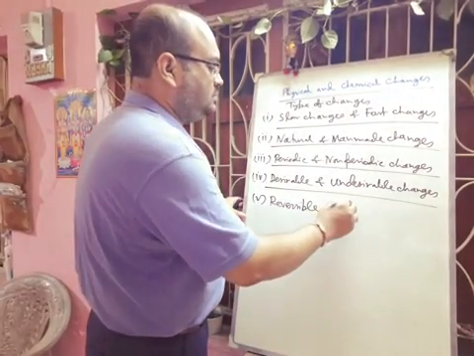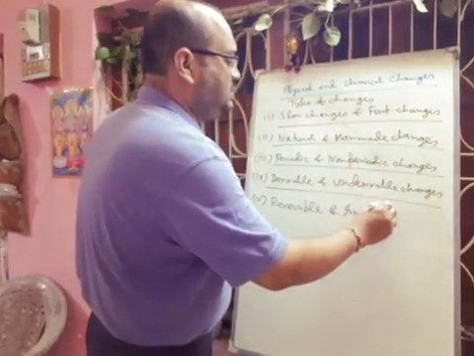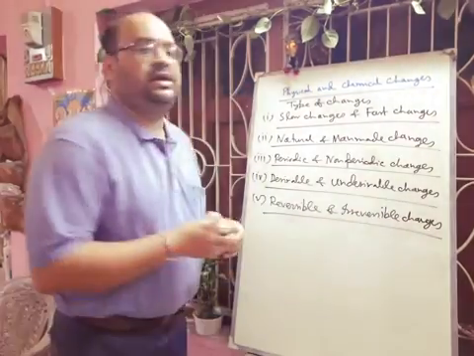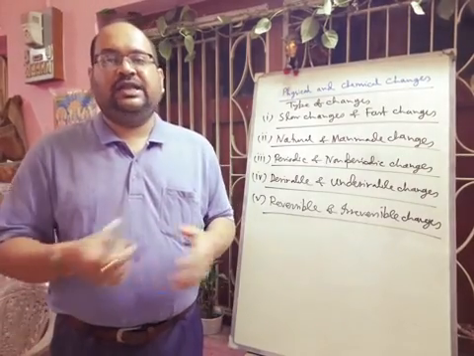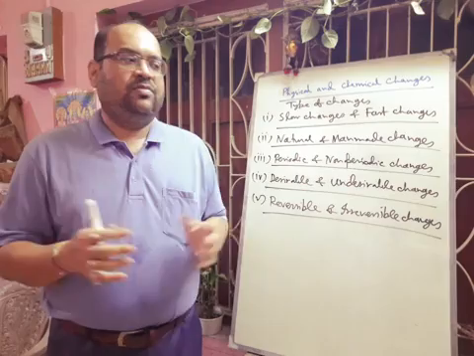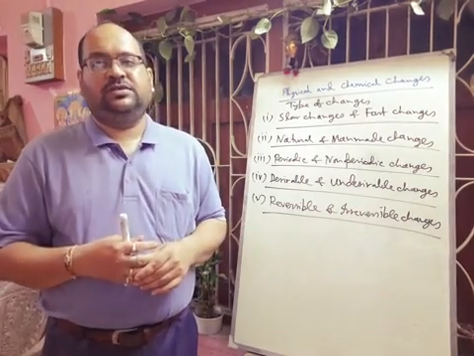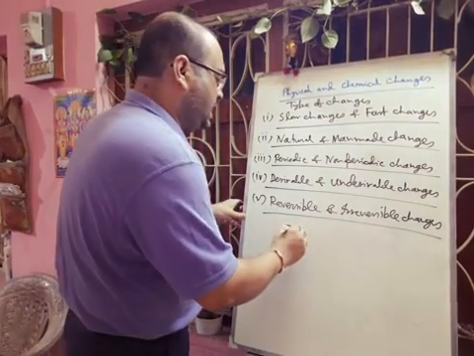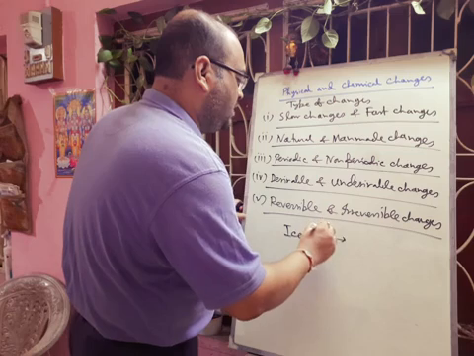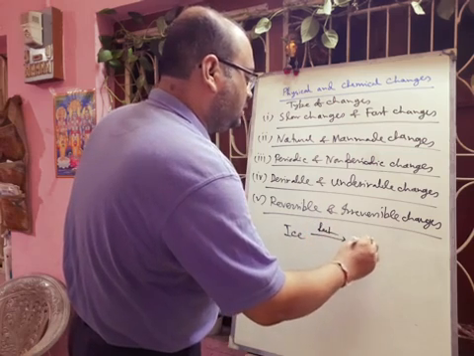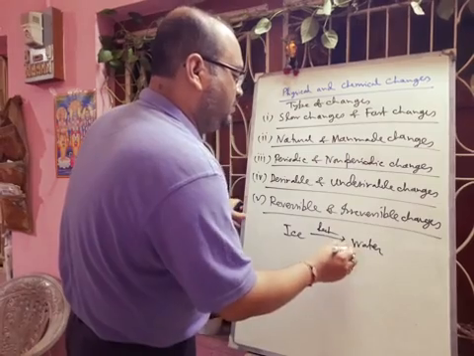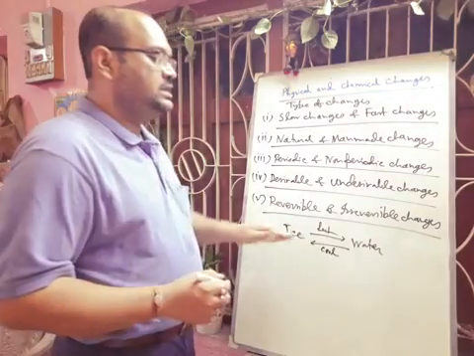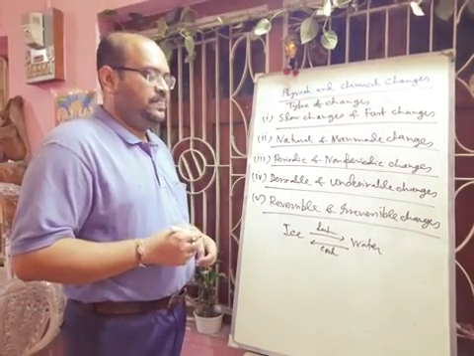Reversible and irreversible changes. Okay. Now what is a reversible change and what is an irreversible change? When both forward and backward change is possible, then it is called a reversible change. Like the previous day I discussed that ice, if you apply heat, then what will happen? It will form water, that is liquid. And if you freeze the water, if you cool the water, then what will happen? It will form ice. So definitely it is a reversible change, okay.